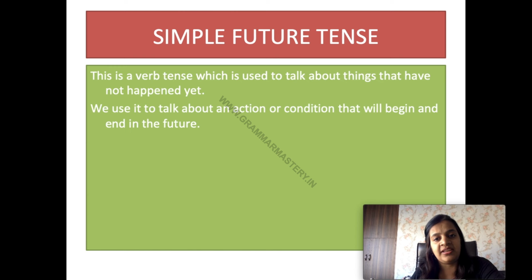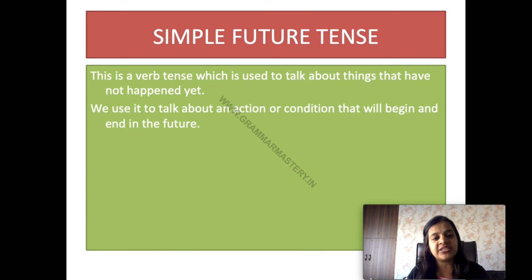Future क्या है? Future means the time that will come after present. Present, the time that is going on right now. Present क्या होता है? जो time अभी चल रहा है. And future क्या है? जो present के बाद आएगा. आने वाला समय, that is future.